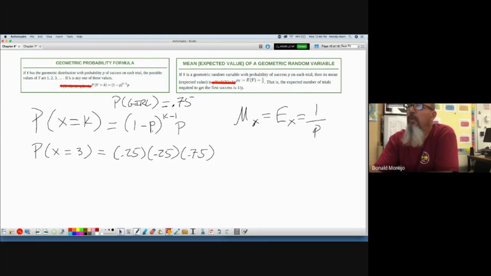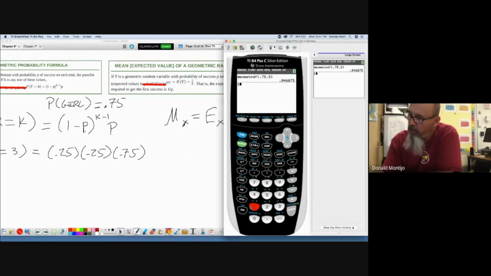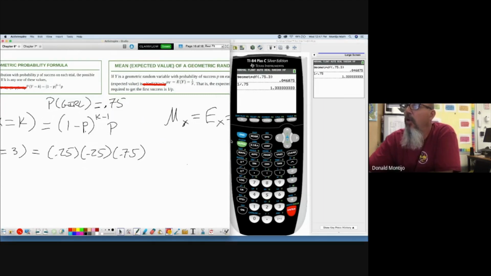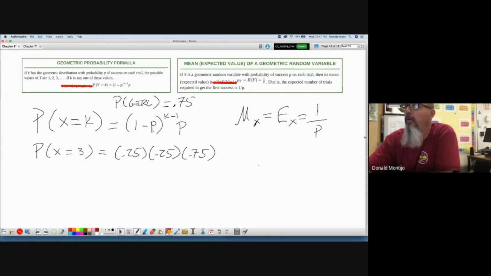So how many children would we expect to have until our first girl occurs? Well, we would just take 1 divided by 0.75. Can we do 1 divided by 0.75 in our head? We don't have to. We got the strong guy to do the work for us. 1 divided by 0.75. Well, I'd expect to have 1 1/3 children until my first girl occurs. Again, it's okay for the mean and standard deviation to not be a whole number.